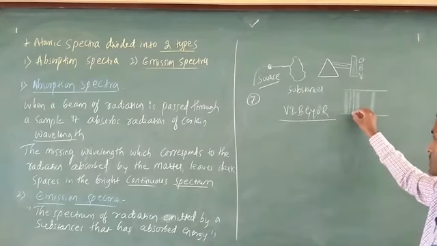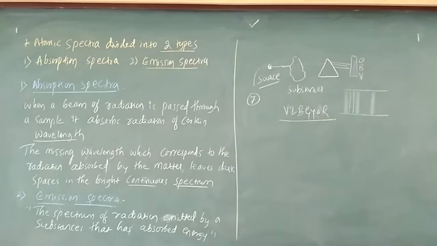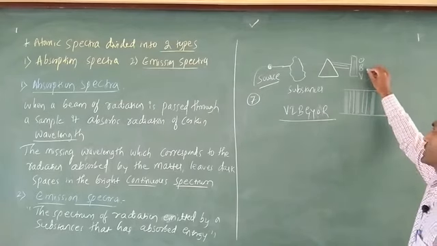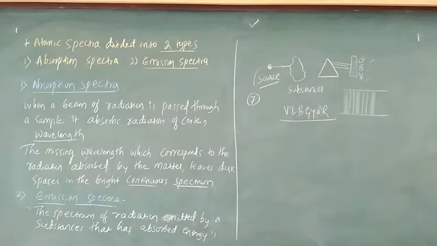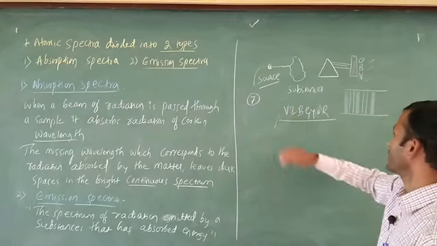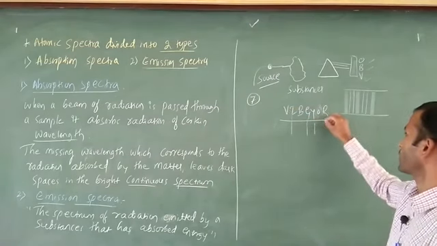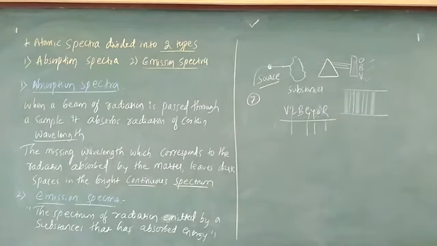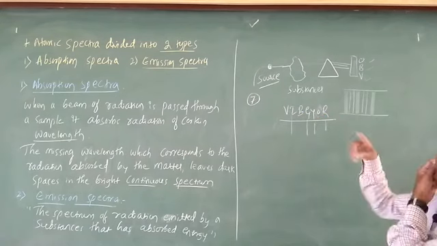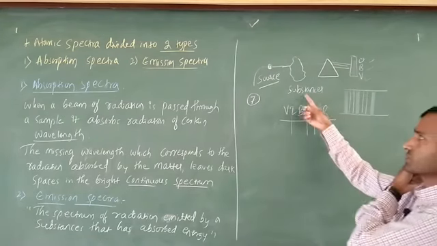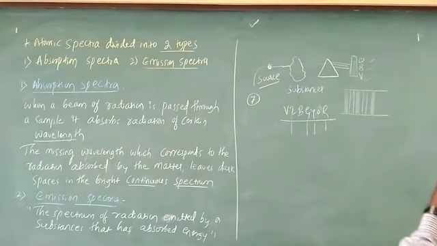This dark space means the color is there, but it is not visible. Only three colors are visible: violet, blue, and orange. The remaining ones, indigo, green, yellow, and red, these four colors are not visible, because absorption takes place with the help of the substances. This indicates absorption spectra.